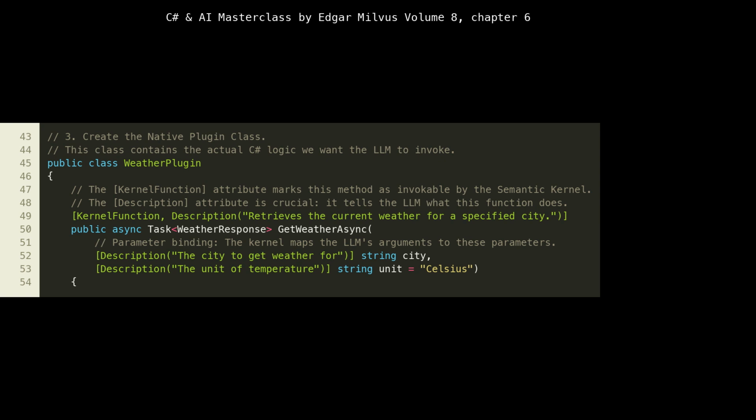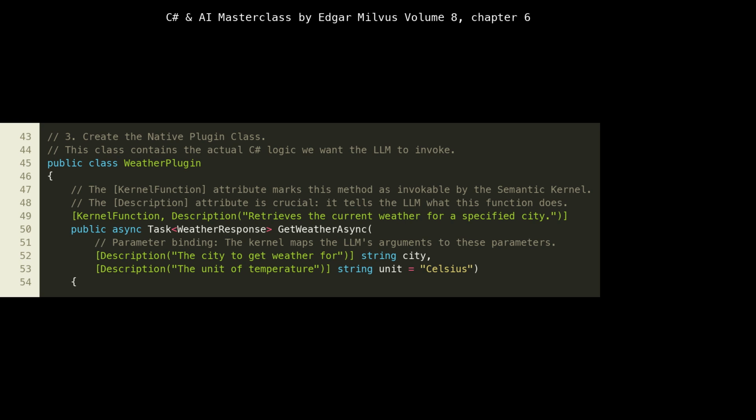The Description attribute on the method itself is paramount. It provides a clear, concise explanation of what the function does, which the Semantic Kernel uses to generate a function description for the LLM. This description is how the LLM understands the purpose of the function and decides when to call it. Furthermore, notice the Description attributes on the method parameters, city and unit. These provide crucial context to the LLM about what kind of data each parameter expects, guiding the LLM in constructing the correct arguments for the function call. The unit parameter also has a default value, Celsius, demonstrating how you can provide fallback behavior directly within your C# function definition.